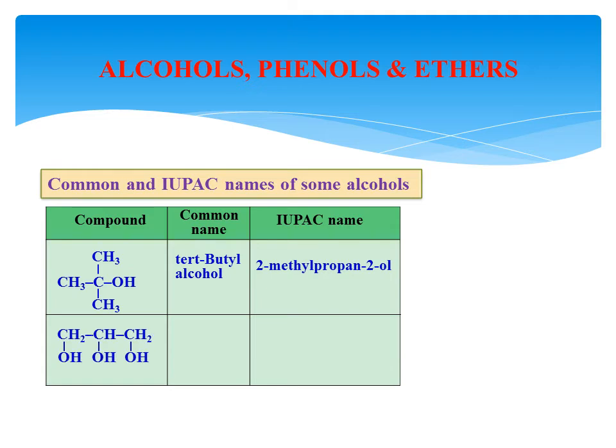In another example, CH2OH is bonded with CHOH, which is bonded with CH2OH. It belongs to the polyhydric alcohols. In the common system, its name is glycerol. But in the IUPAC system, there are 3 carbon atoms, so propane, and 1, 2, 3 OH groups are present there. Therefore it is a triol, present at the first, second and third positions. Therefore its name is propane-1,2,3-triol.